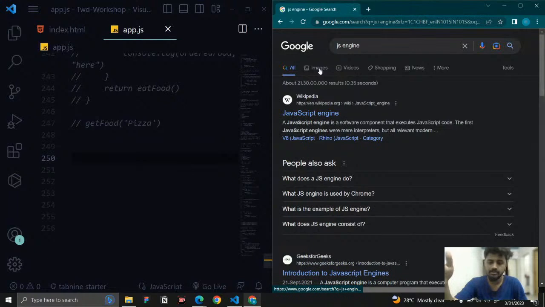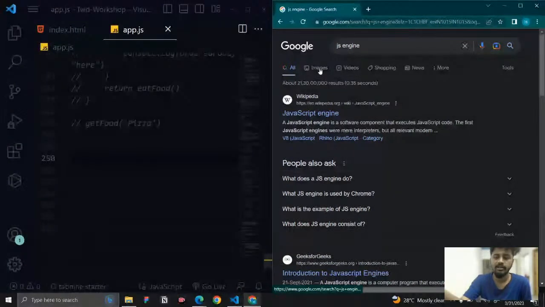Then who created these engines? These engines are created by the browser developers. Google has its own JavaScript engine, Firefox has its own JavaScript engine, and like that, each and every browser has a JavaScript engine. To understand the JavaScript code, they developed a translator, which is the engine.